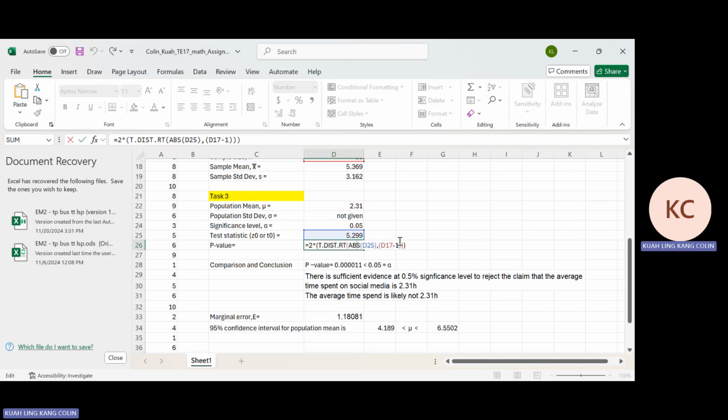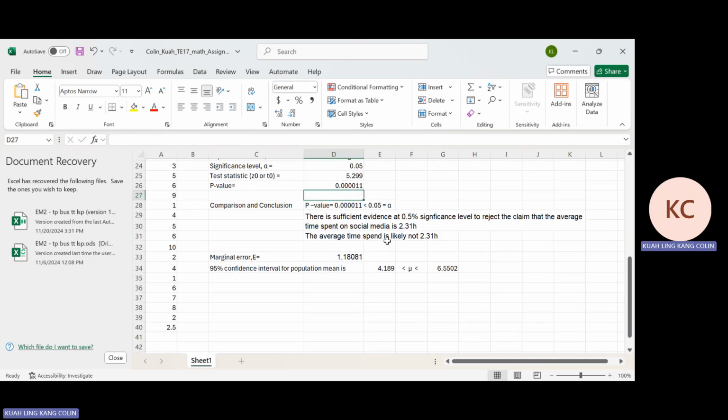For the p-value, we'll be using the right-tailed t-distribution function. It will be 2 times the right-tailed probability. ABS stands for absolute value, and in brackets: test statistic, then comma, n minus 1. The n here refers to the sample size. So since the p-value is smaller than the significance level, there is sufficient evidence to reject the claim.